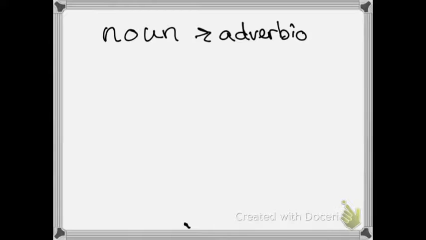In addition to turning adjectives into adverbs, we can also turn a noun into an adverb by using a preposition. If I use the preposition con, or the preposition en, or the preposition por, followed by a noun, I can turn that noun into an adverb.